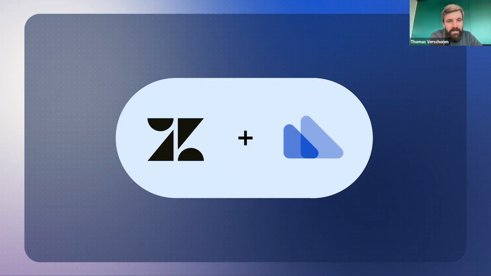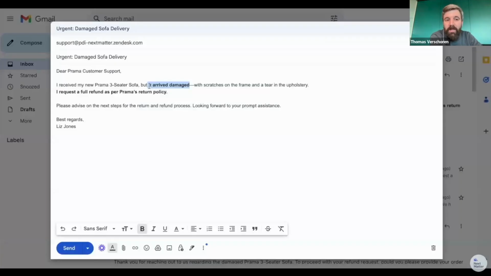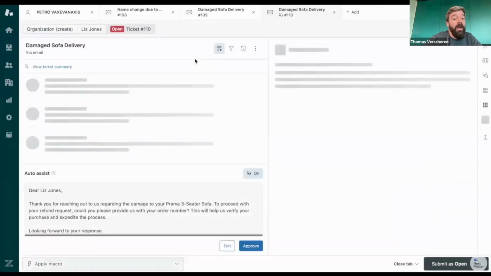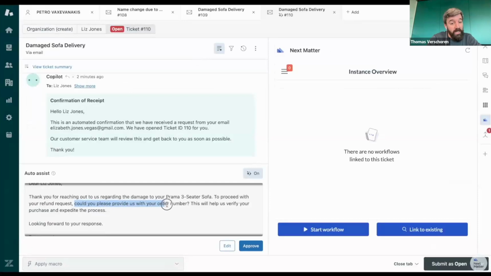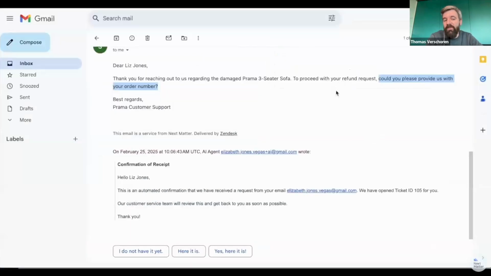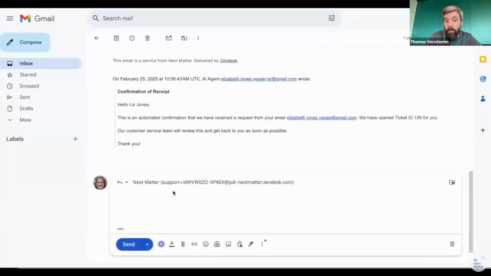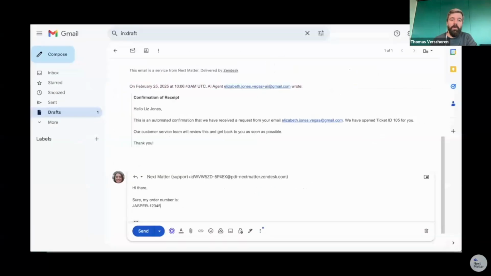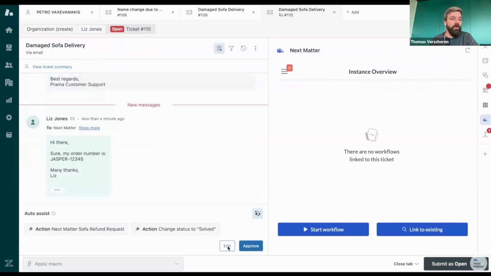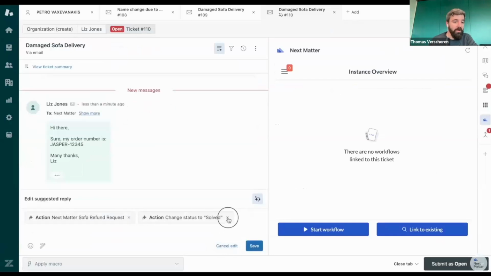In this demo, as Mark told us, Liz sent an email about her damaged sofa, and she sent it to Zendesk requesting a refund. Once again, it gets picked up by Copilot, which detects the intent, and we suggest the next action. In this case, we can't start our workflow yet because we need an order number. So here we see Copilot suggesting a reply to the agent to be sent to Liz to ask her for an order number. If she had sent that order number, then we would immediately offer the next step. If she hadn't mentioned the product name or the type of damage, then we could also request that.